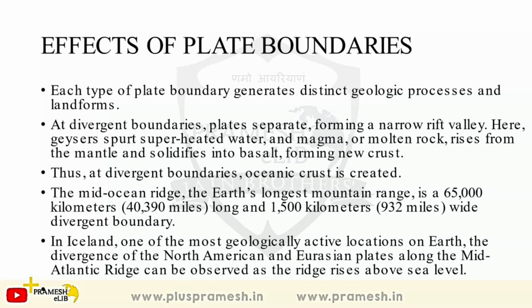These are the transform faults. The orange ones are transform faults, means they are running parallel to each other. They are not meeting each other, neither are they running away from each other. So they are transform faults. Again, convergent plate boundaries, you can see Andes mountains, and here you can see the Himalayas and Alps. So this is the convergent plate boundaries.